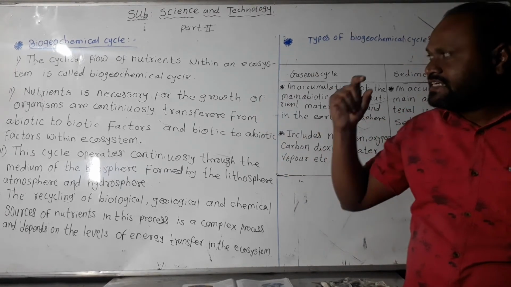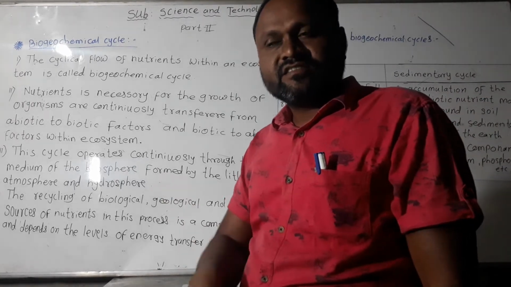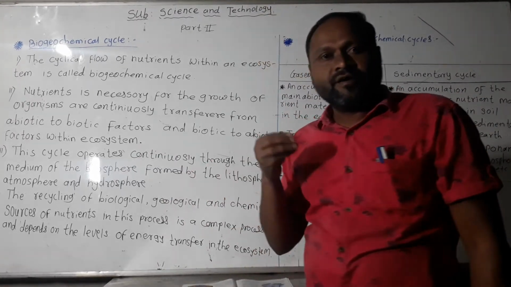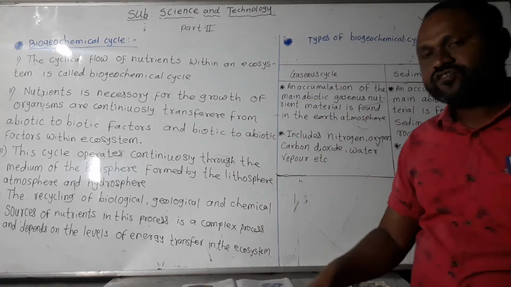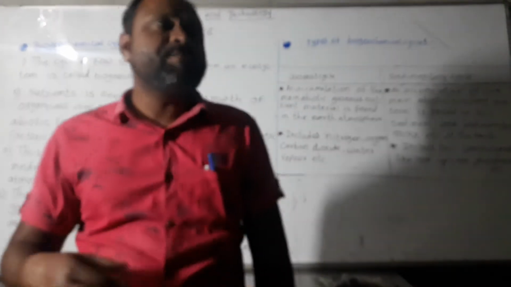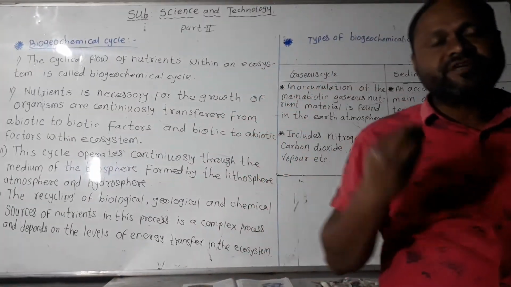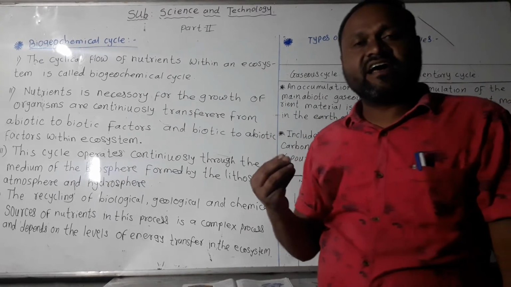These nutrients flow from the abiotic factors, which are different types of minerals found in soil. These nutrients are essential for growing plants, and plants prepare their own food with the help of nutrients and light energy.